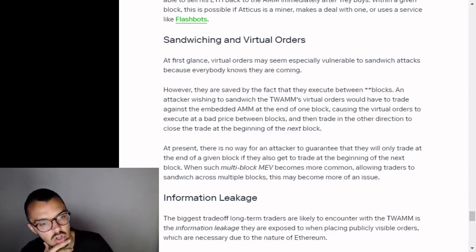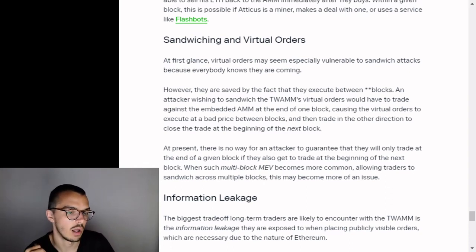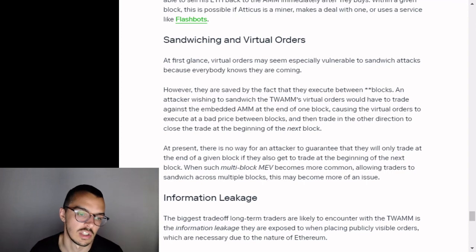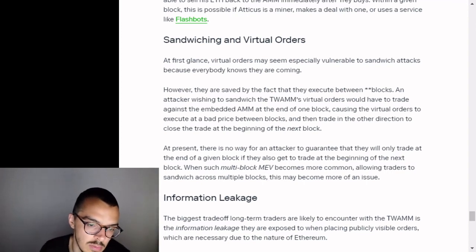At present, there is no way for an attacker to guarantee that they will only trade at the end of a given block if they also get a trade at the beginning of the next. When such multi-block MEV becomes more common, allowing traders to sandwich across multiple blocks, this may become more of an issue.